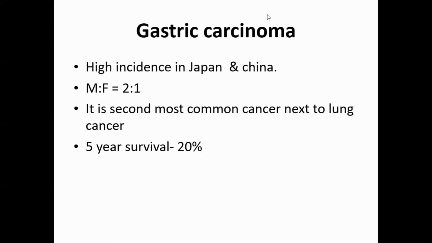So gastric carcinoma, that is adenocarcinoma of stomach, has a very high incidence in Japan and China. They say it is because of dietary habit, because they take a lot of smoked food. That's what they say. And there is some racial predisposition also in these Japanese and Chinese. And it is more common in males. And this is the second most common cancer in the human being, next to lung cancer, especially in males.